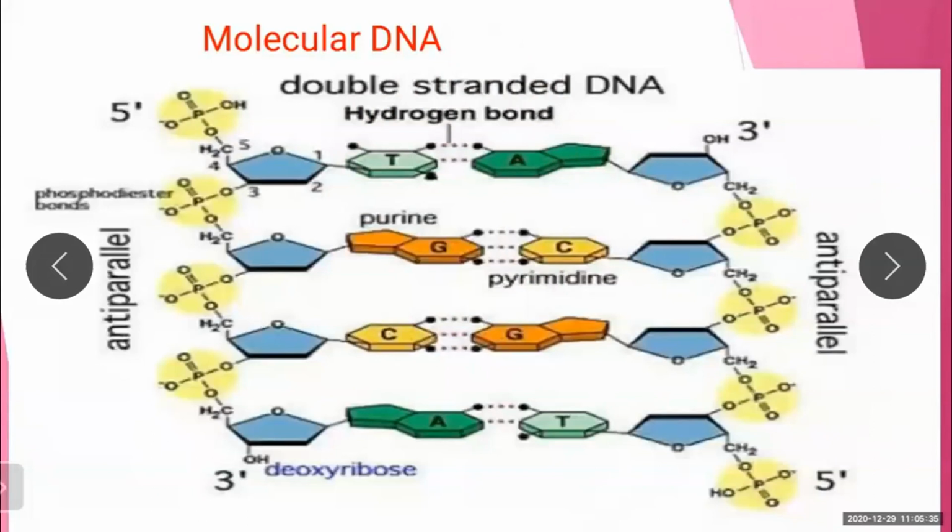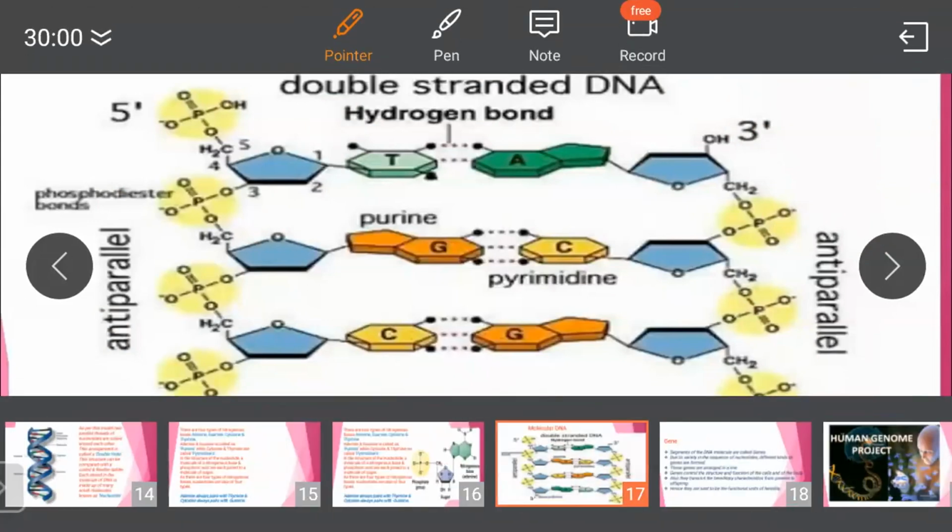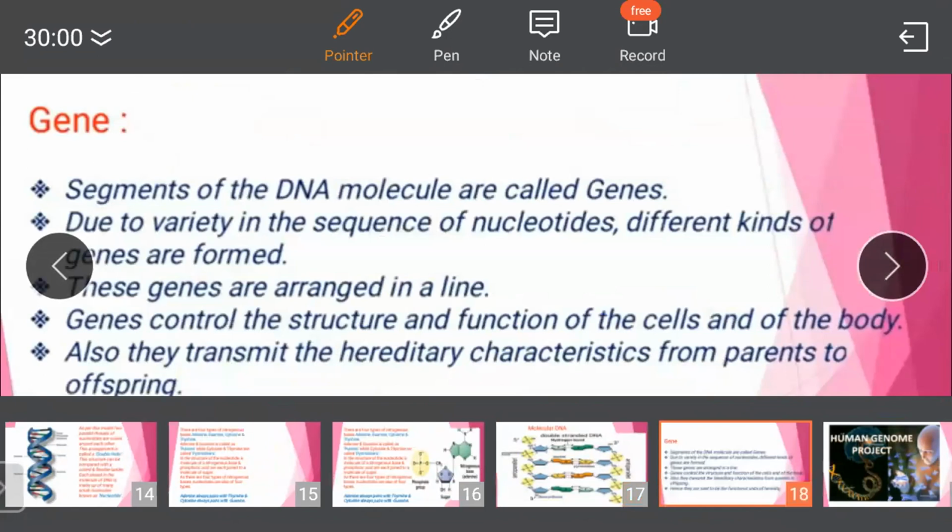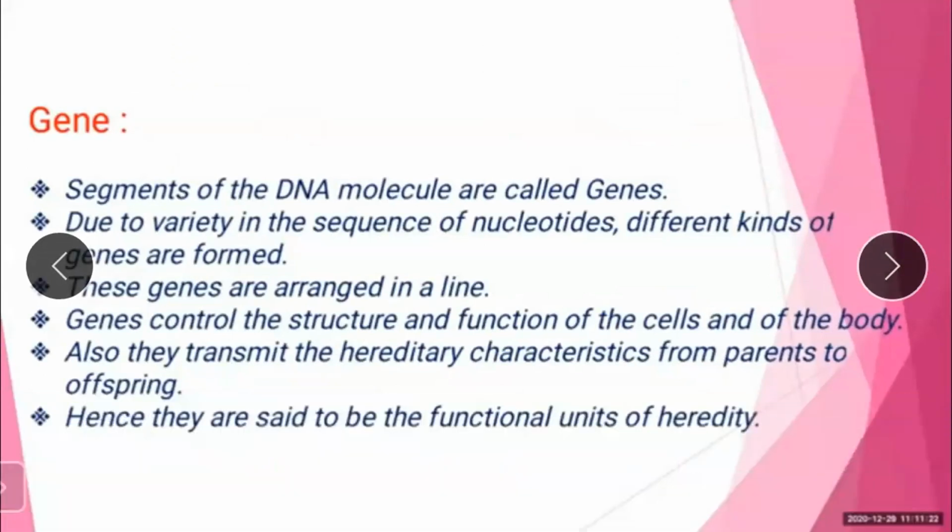Keep in mind, in this picture also you can see that adenine pairs with thymine, and guanine with cytosine. It is double stranded, and the sequences are anti-parallel. Hydrogen bonds are present. This is the molecular structure of DNA. In detail, you can see it in the higher classes. So up till here you understood how they are structured and how they are formed. This is all about DNA. Now moving further to the genes.